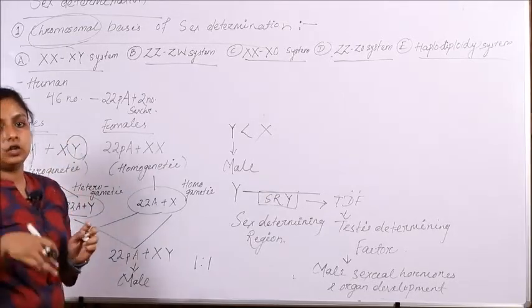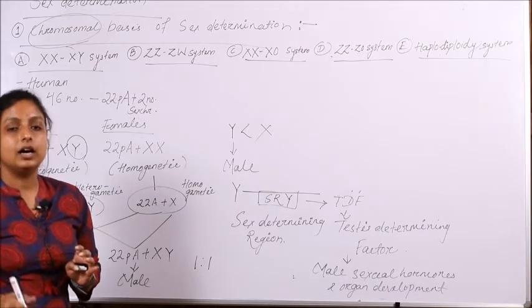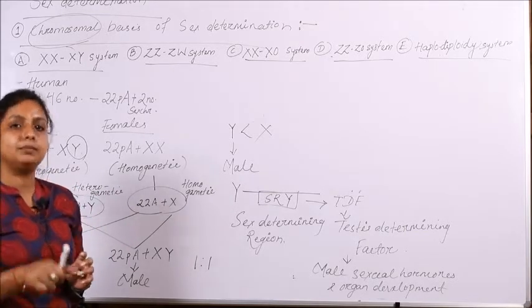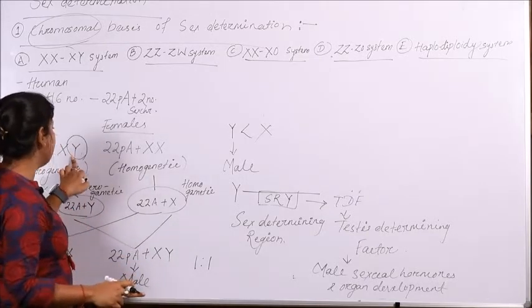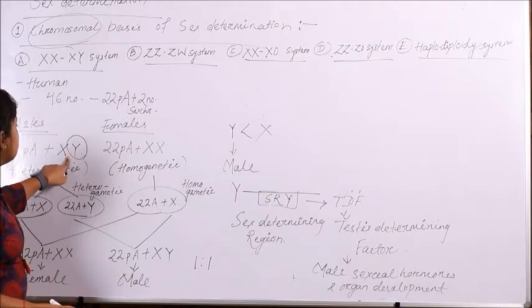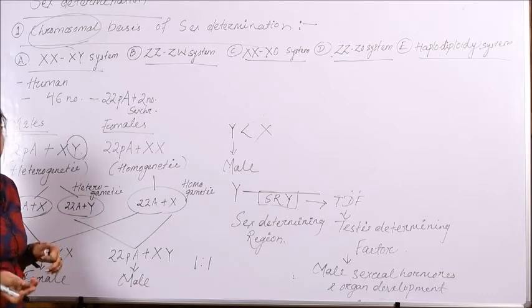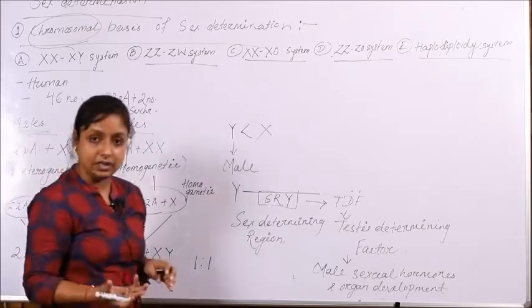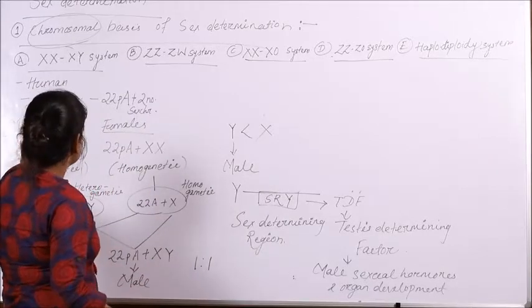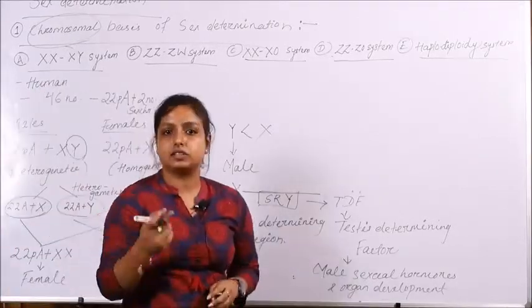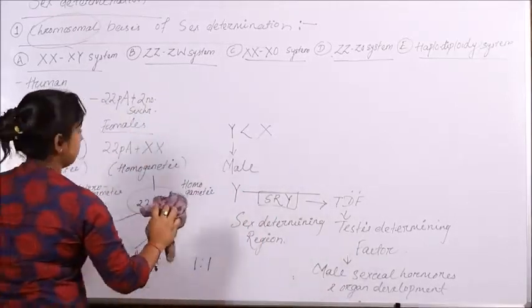That's why, in other words, we can say all human population by default are female, unless and until the Y chromosome is actively present in it. Why am I repeating the term active? Even with the presence of a Y chromosome, if the Y chromosome is not characteristically active, then it will not develop into a proper or fertile male. So in the case of the human population, we can say that males are the ones determining the sex of an organism. So this is all about sex determination in the case of male.